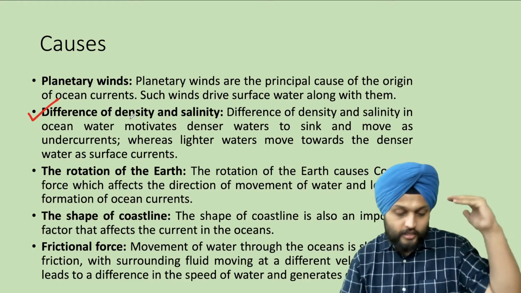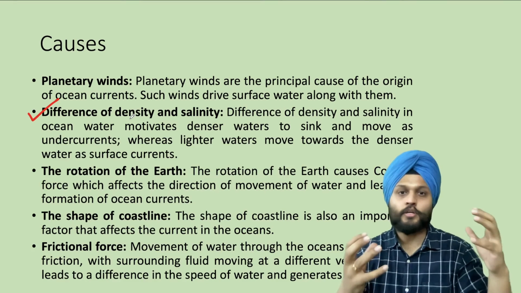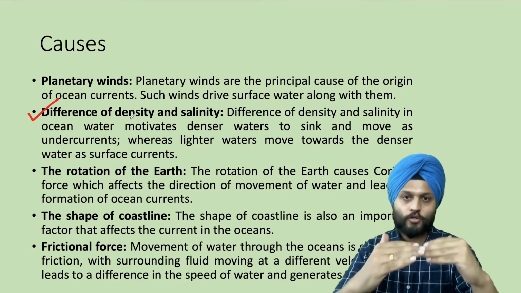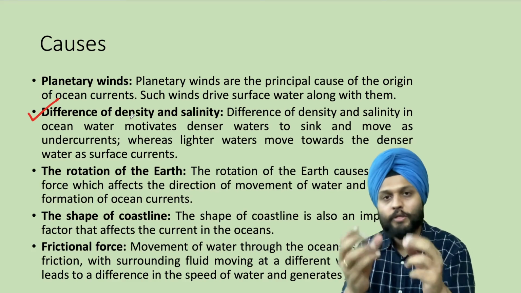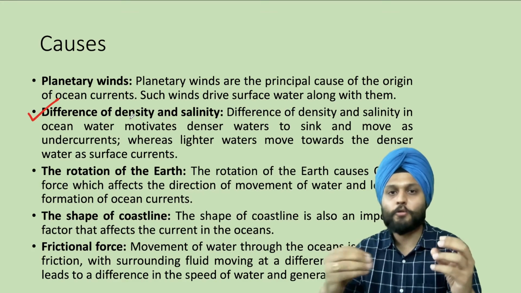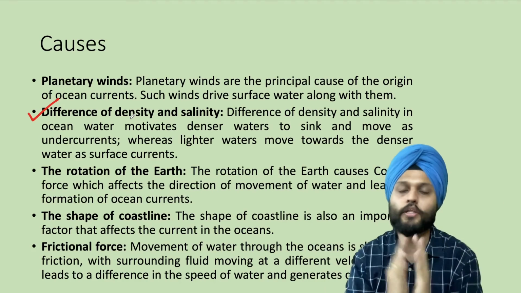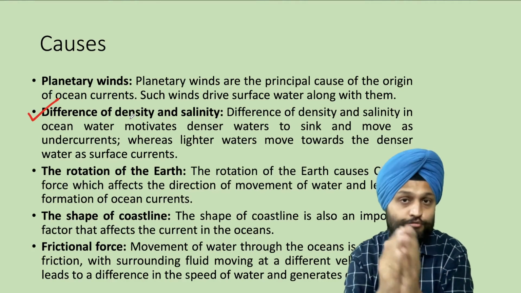So as I said, the denser water, naturally there is density, and density means heavier water per volume, and salinity again means having more salt. Now thing is, when there is more salt in water, naturally that water would be denser. Oceanic water is denser than the fresh water.